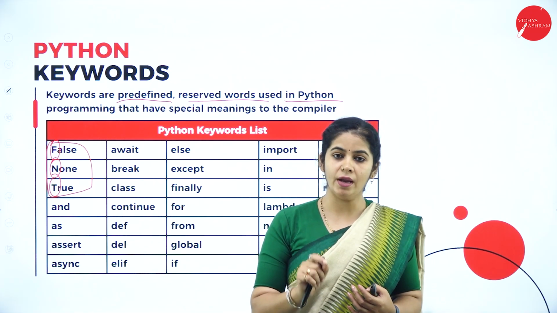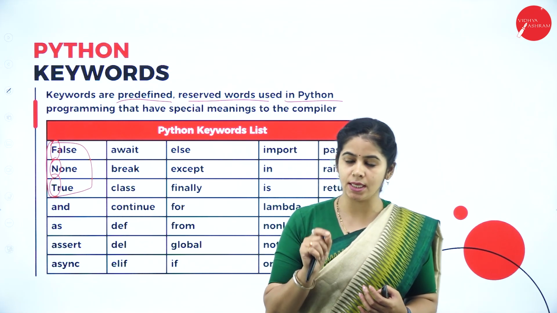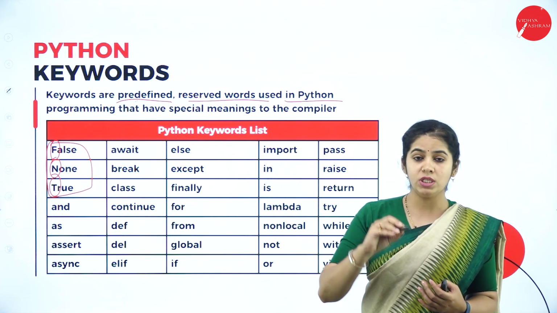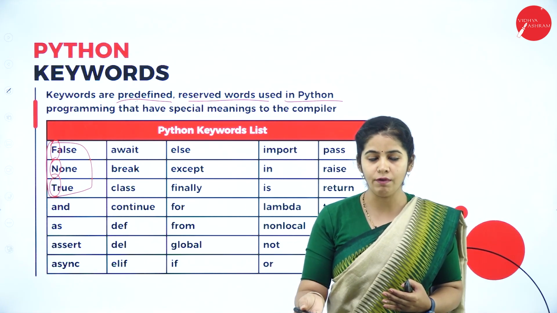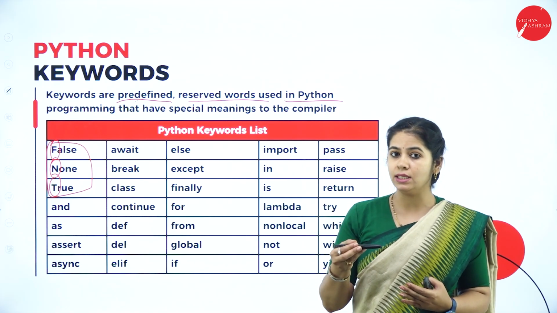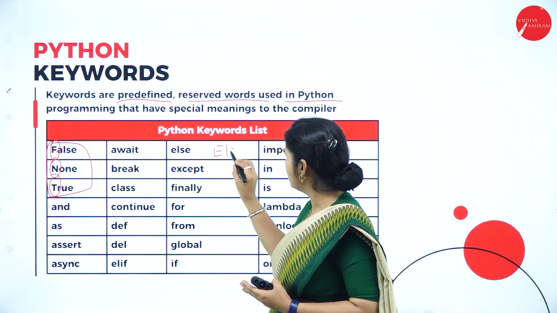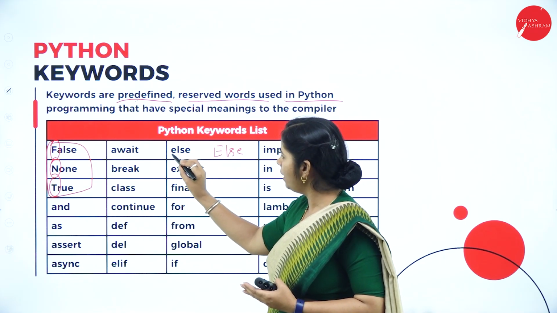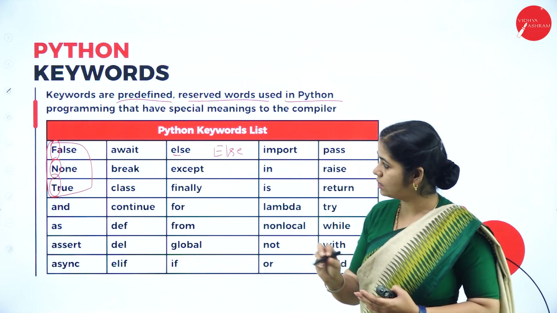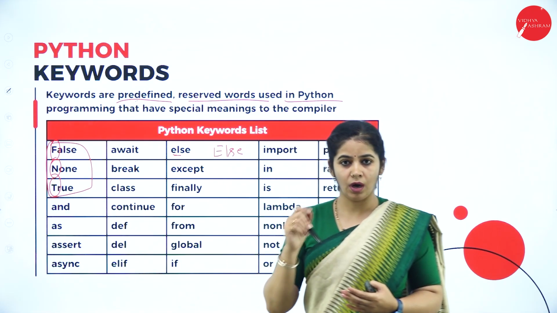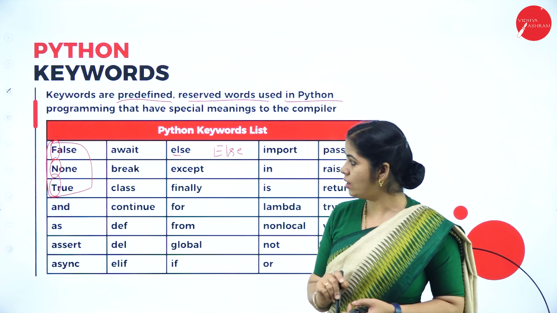As it is defined, we have to use them as it is. As it is saying, it is predefined and reserved, so we have to use it as it is. We should not change it. Else, I cannot write Else like this. It should be like this only, in lowercase. Only these three keywords take the first letter as a capital letter.